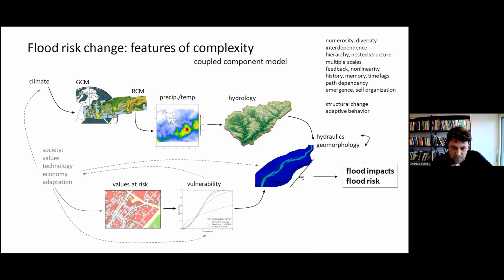that offers promising opportunities to model these features of complexity, or at least to consider them in the modeling. So in case any questions remain, I will be there in the discussion later.